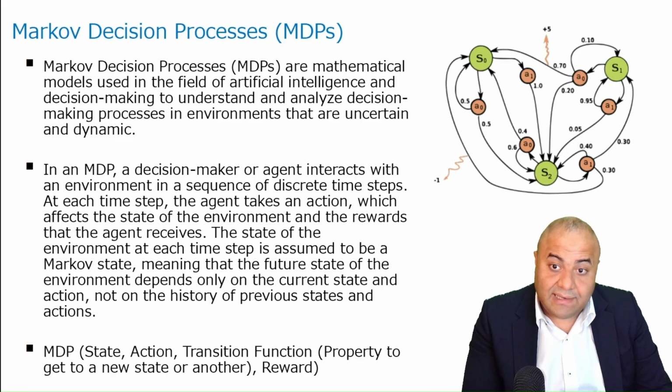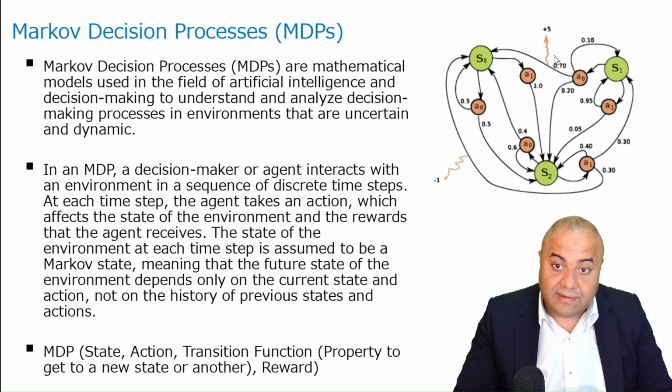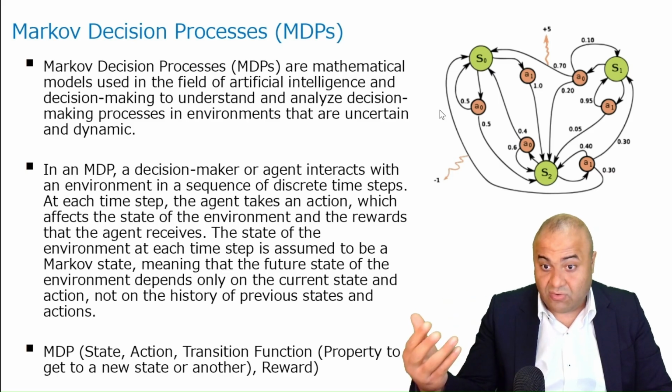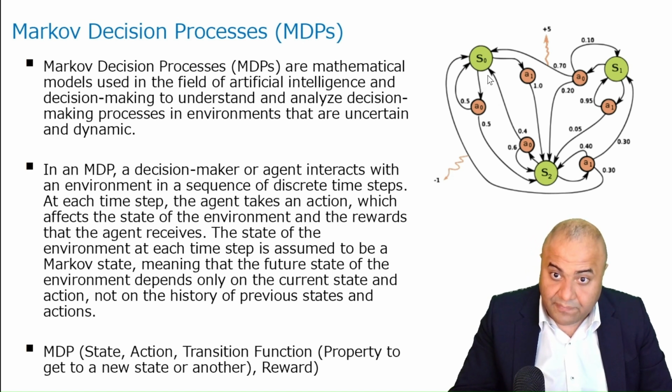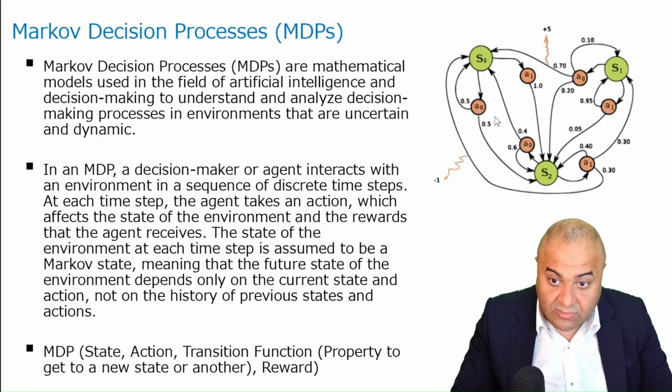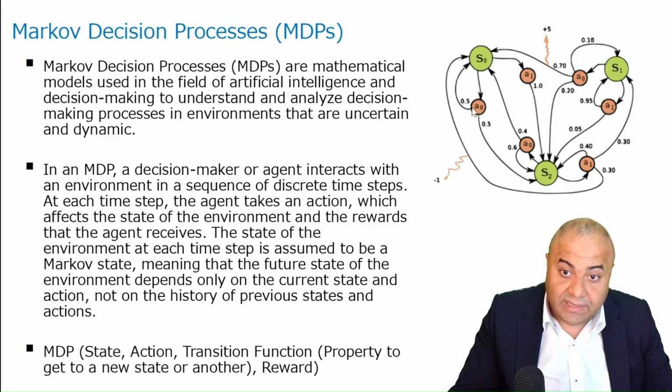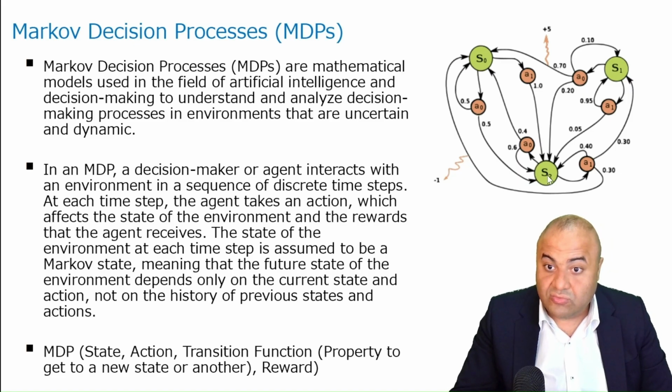Another thing we can say is, we can look at this diagram as a representation of a Markov decision process. If we are in a state S0, and we took action A0, we have a possibility to go to state 2 or go back to state 0.